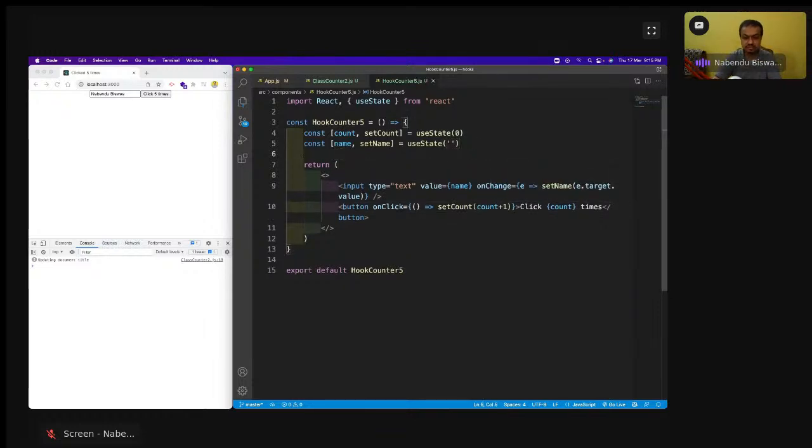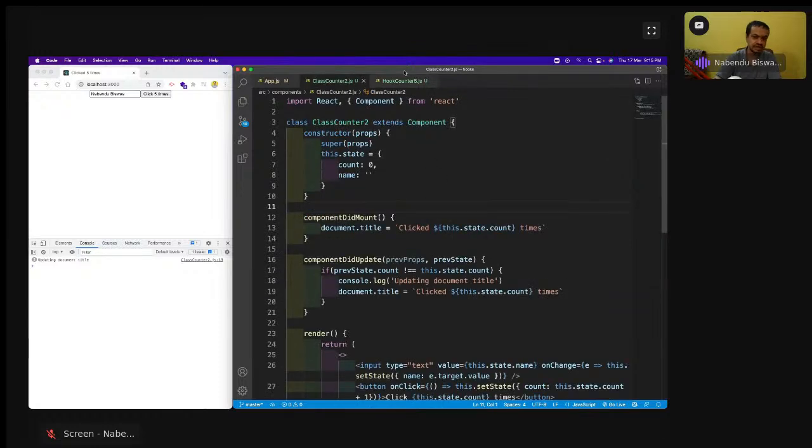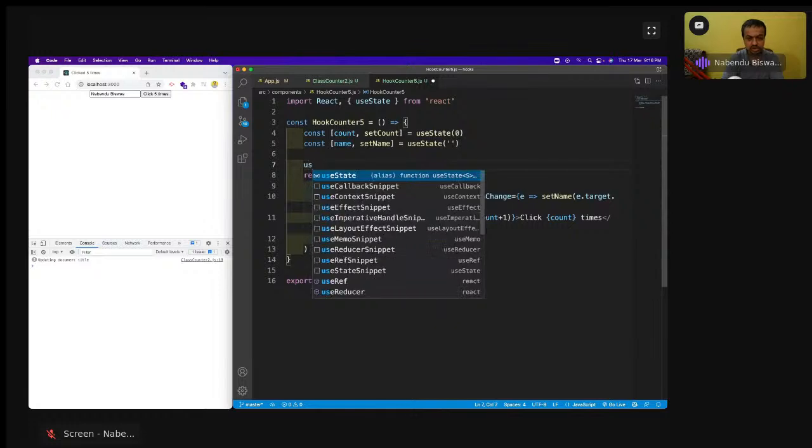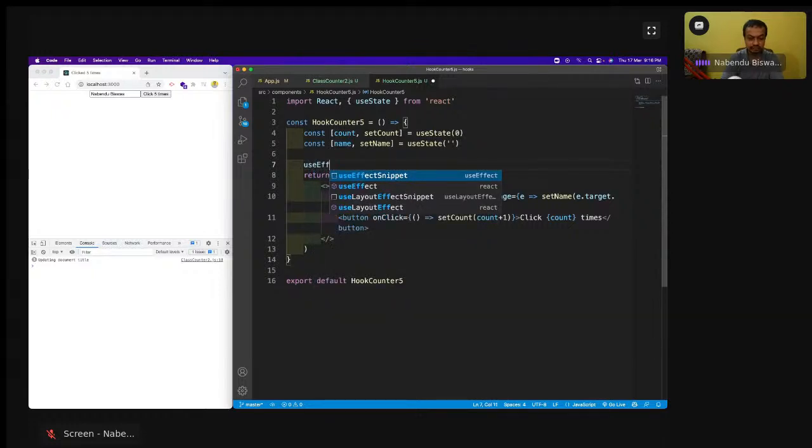So that is there. So click count times is like this. Now we have both of these things, and we want to mimic these things that should not come. So first thing is that I will come here and do the useEffect here, because we have to use this useEffect, and useEffect is done.